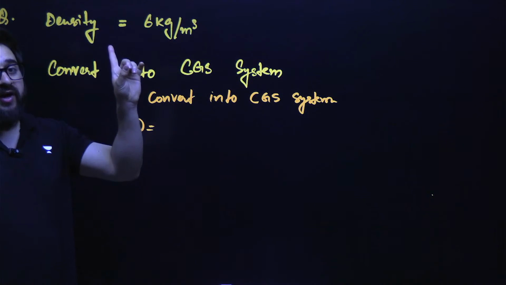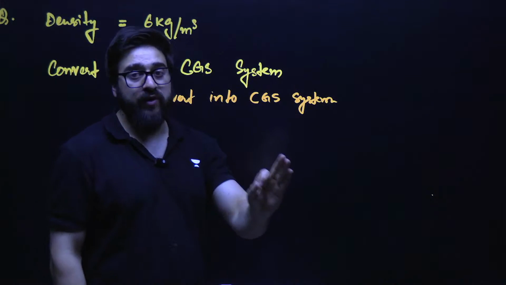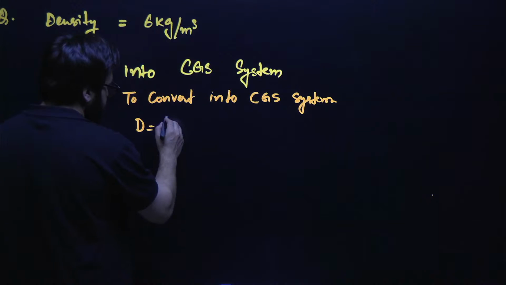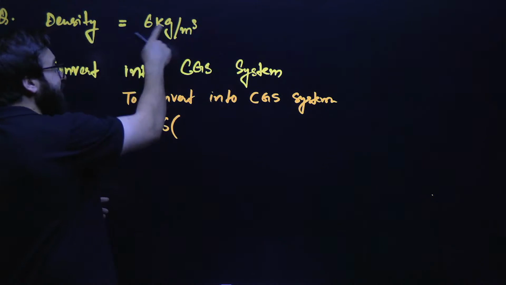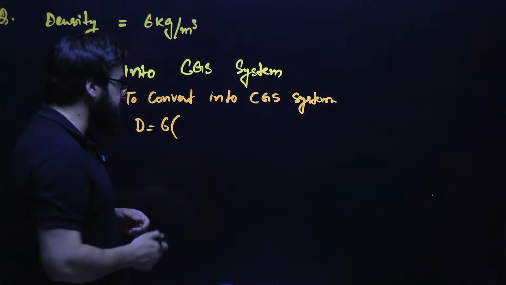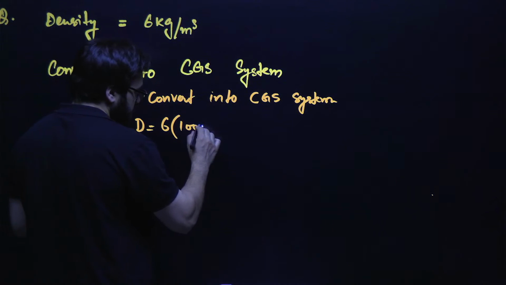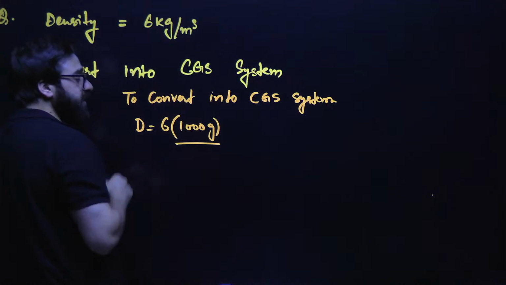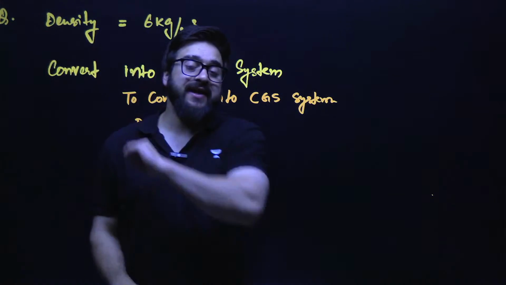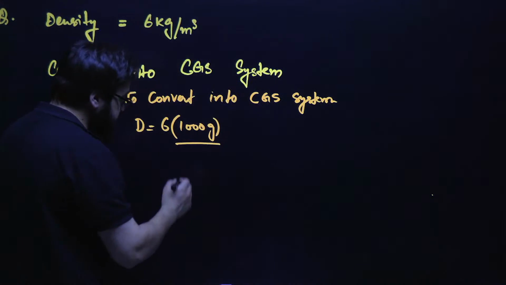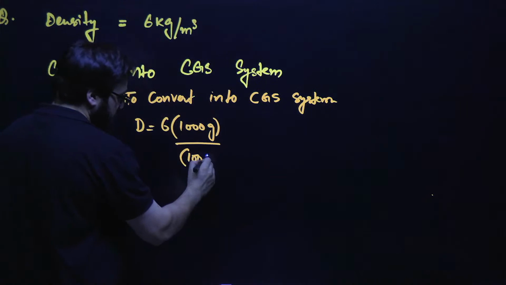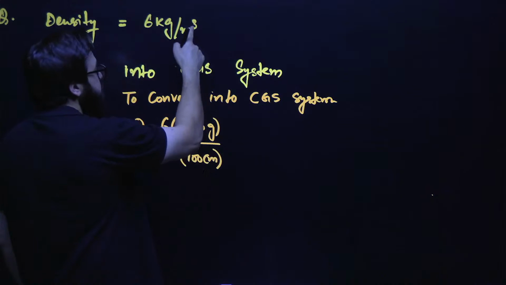Now, in CGS system, we write kg in grams. So I write 6, and how many grams are there in 1 kg? 1000 grams, divided by per meter cube. In 1 meter, how many centimeters are there? 100 centimeters. So instead of this meter, I'll write 100 centimeter, and it has got cube over here.